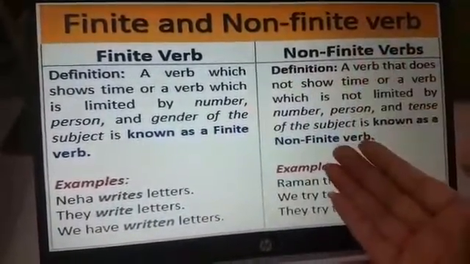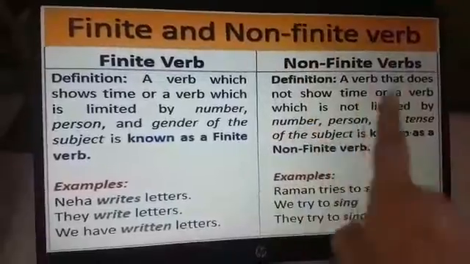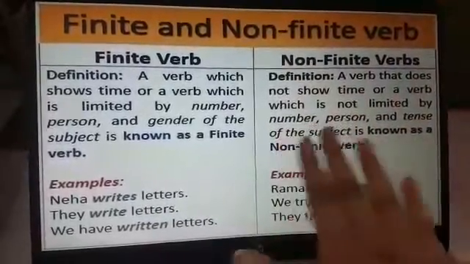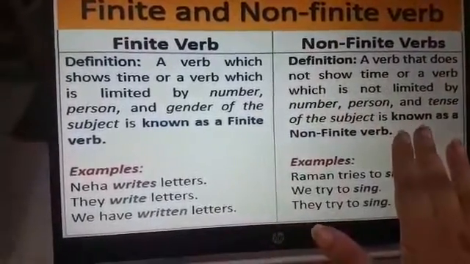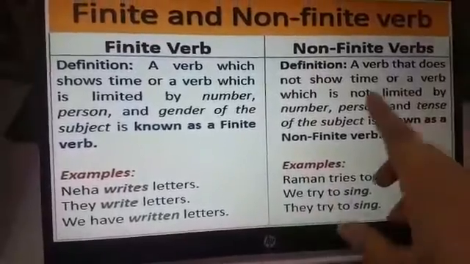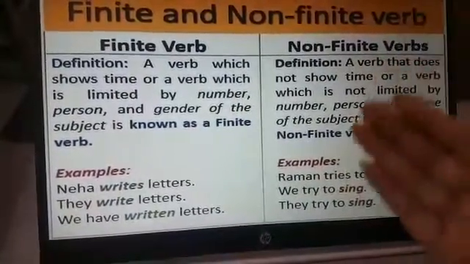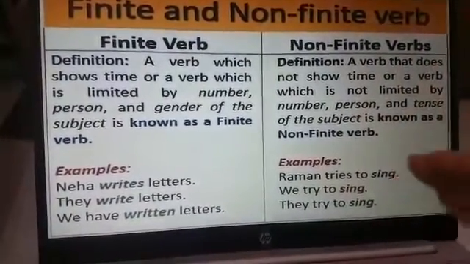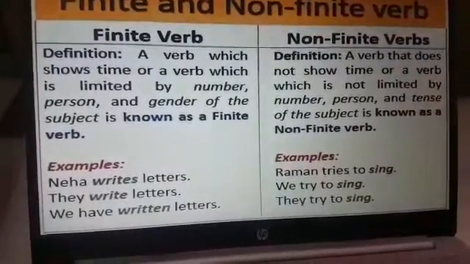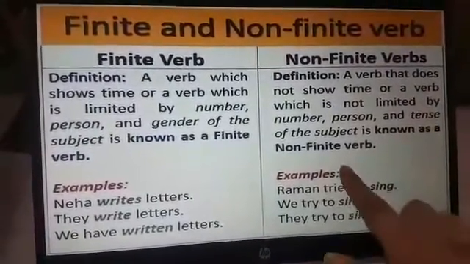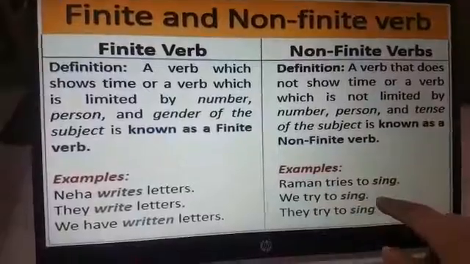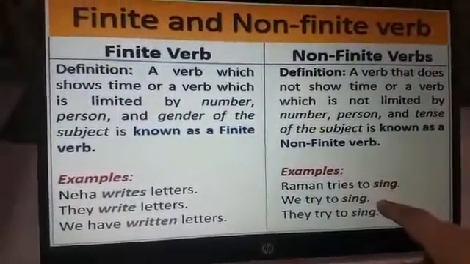Now coming to the non-finite verb, a verb that does not show, or a verb which is not limited by a person, number and tenses, then we can say that it is the non-finite verb, when we cannot keep a trace of the time or the number of the person or the tense. Raman tries to sing. Now you cannot count sing. Sing is the verb. Can you count sing? No, you cannot count sing.